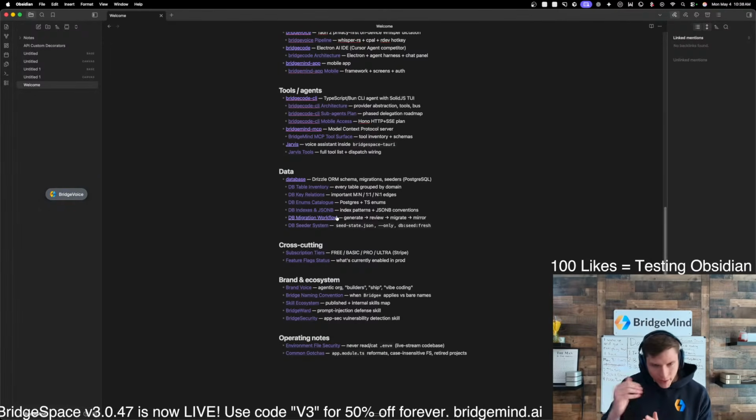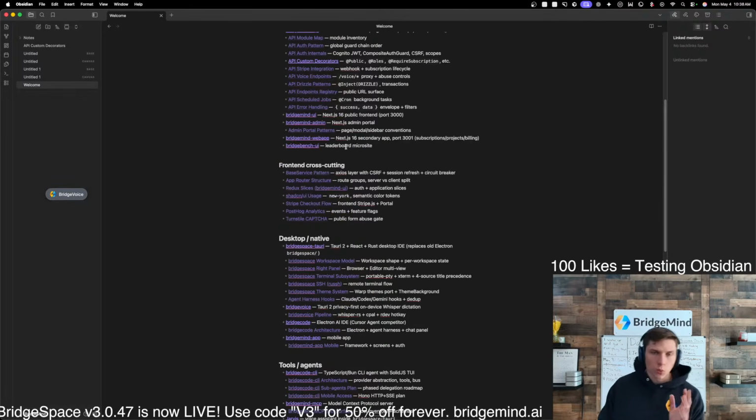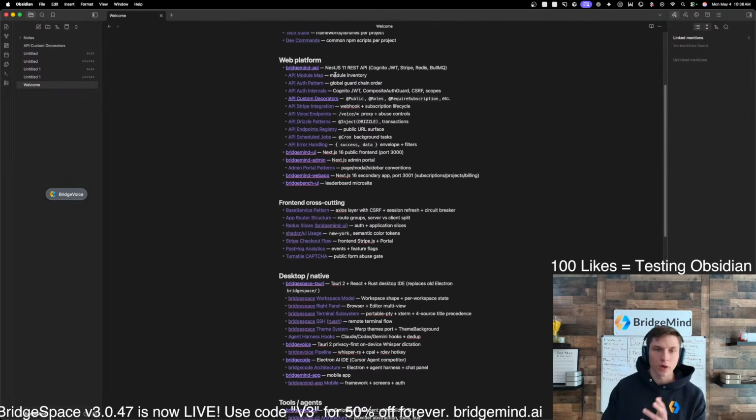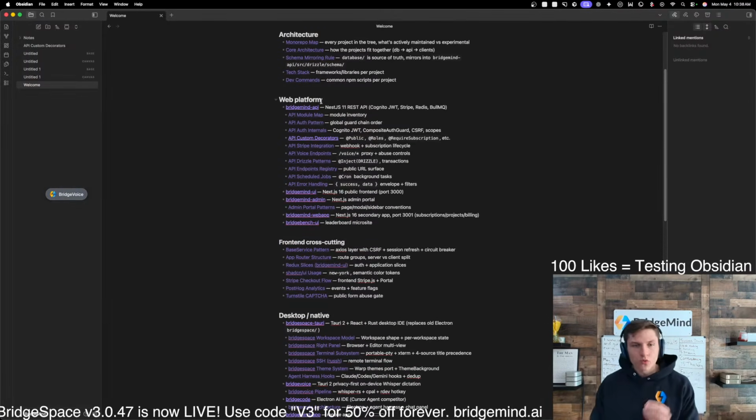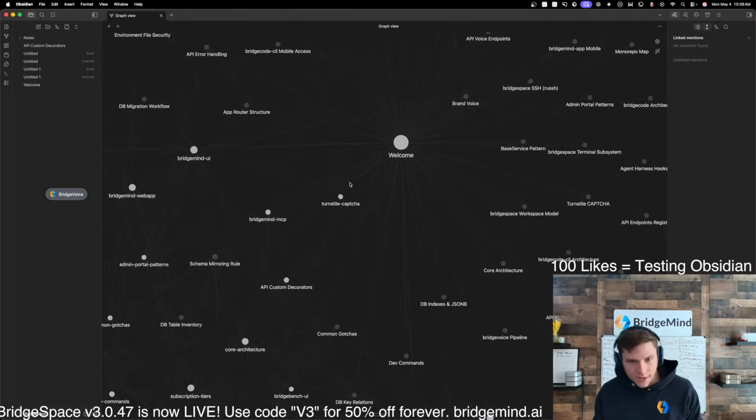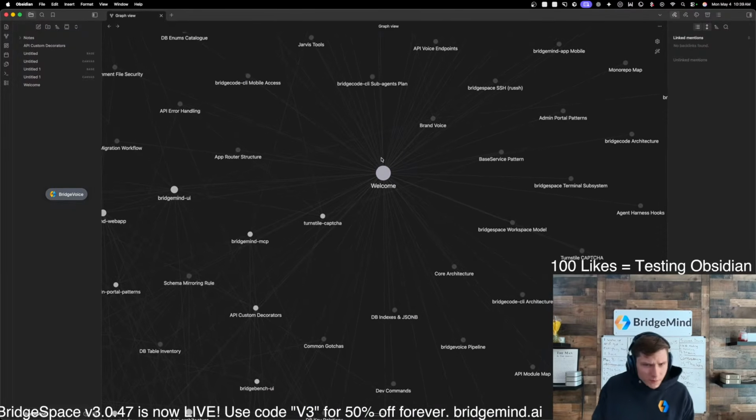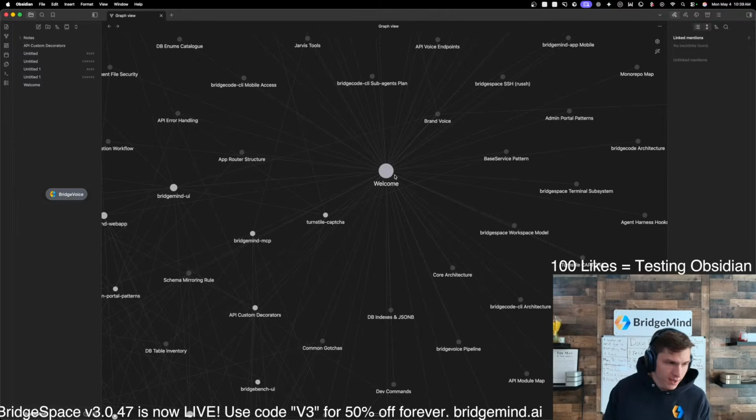And you then can pass this into a coding agent like Claude Code or Codex. And let's say you are working just on the website, right? Well, it would reference this file in the Obsidian Vault, is what it's called. And then it would be able to find the related information relative to what it would need to do that task, right? So they have this really cool memory graph where you can visualize that. But what we're going to be working on today is we're going to be testing Obsidian. And I'm going to be showing you guys pretty much what I've been doing over the weekend.